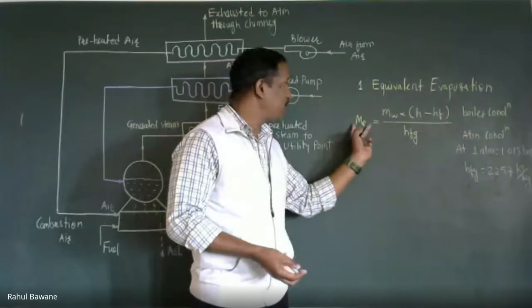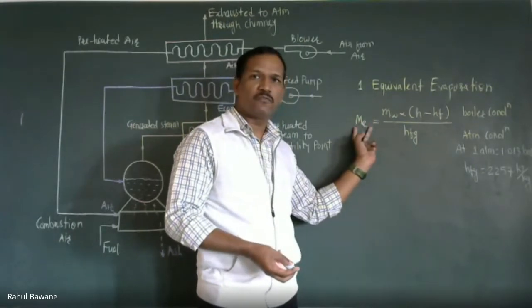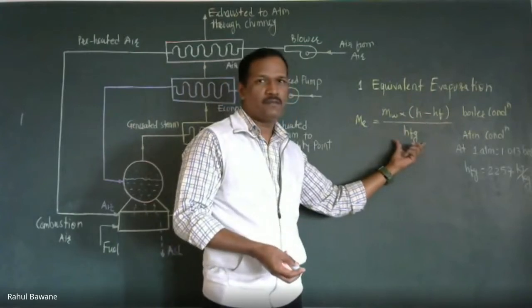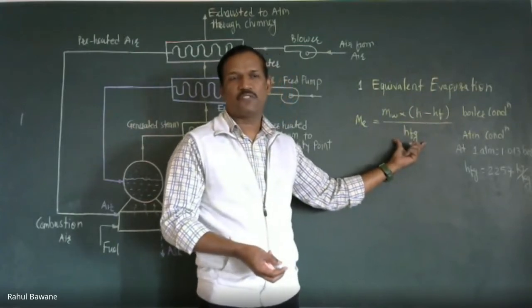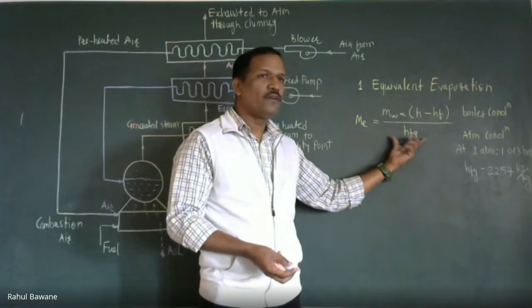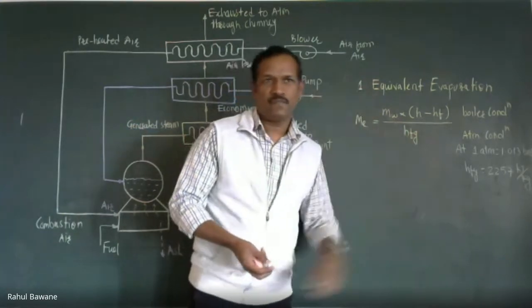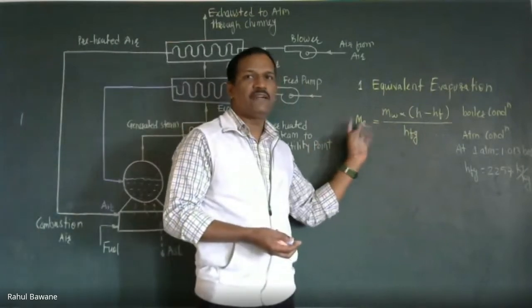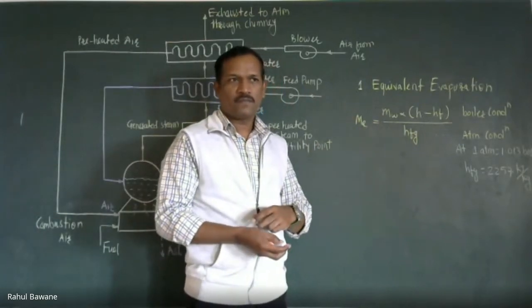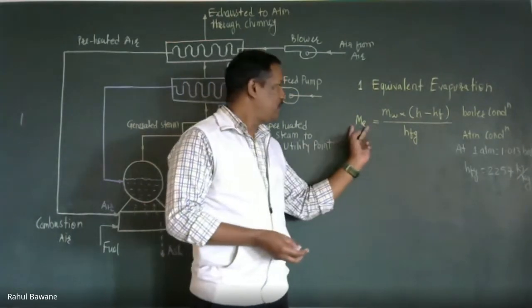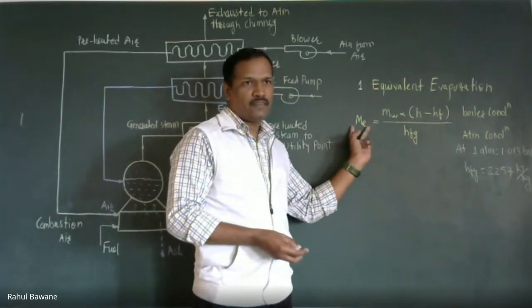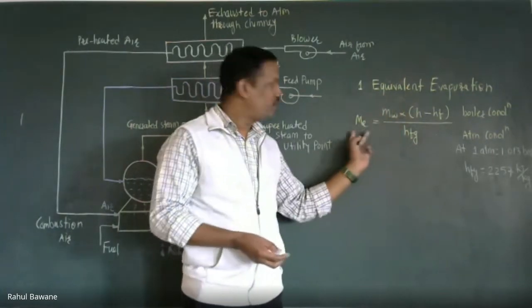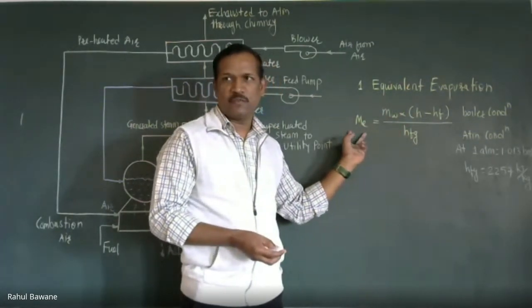So from the equivalent evaporation, we come to know how any boiler is going to perform if the datum is atmospheric condition. On the basis of this, we can judge any boiler of any capacity with the help of equivalent evaporation. So we can't say that a 100 bar capacity boiler will be more efficient than a 10 bar capacity boiler.